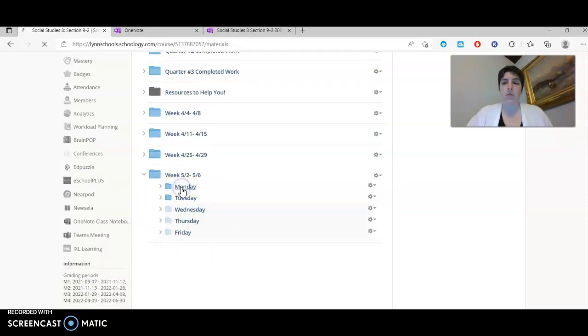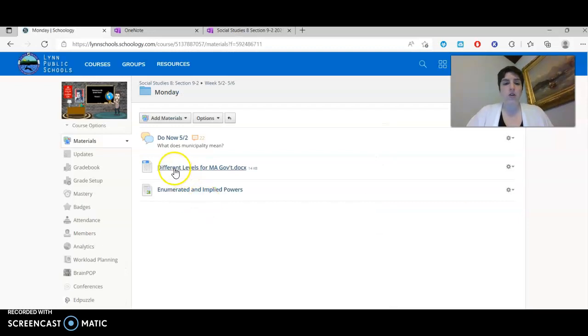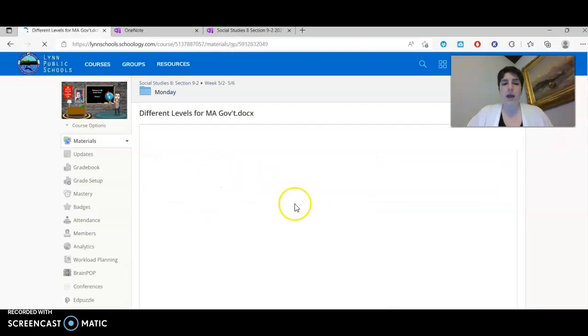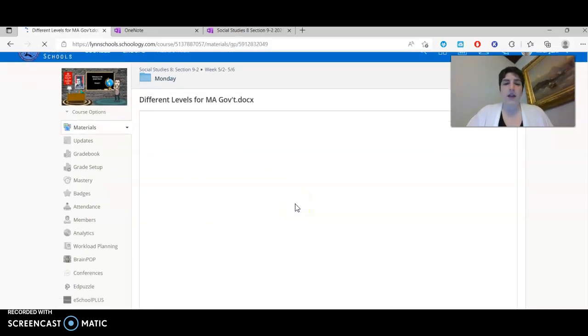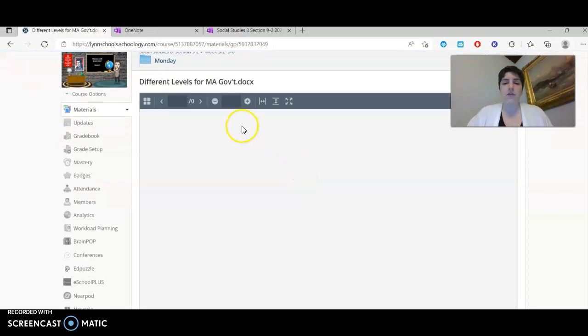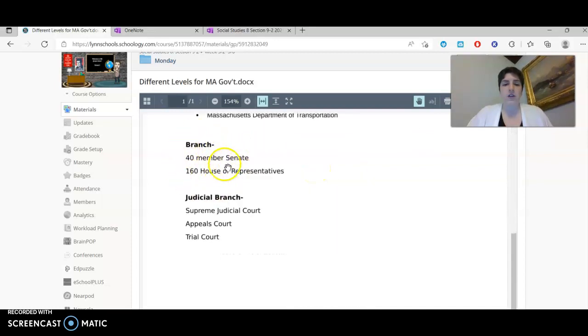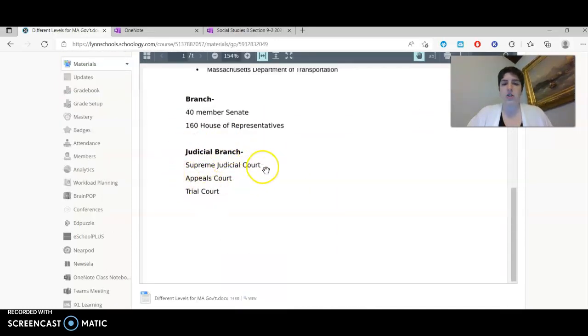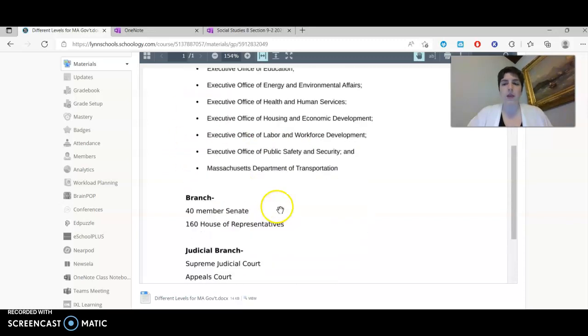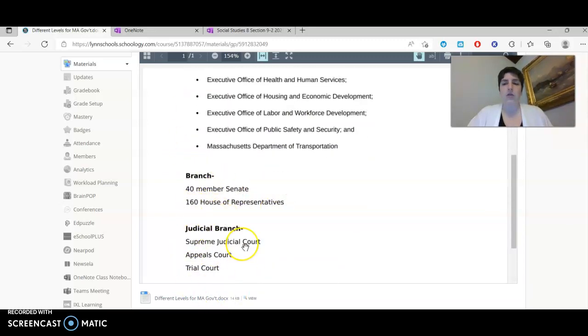You're going to go to the Monday folder. You're going to look at the different levels for Mass government. I have a list here of the different branches in the Massachusetts government. It's just the executive branch, the legislative branch, and the judicial branch. You are going to pick one of them, and you are going to be writing down different people that are in each branch under each category.